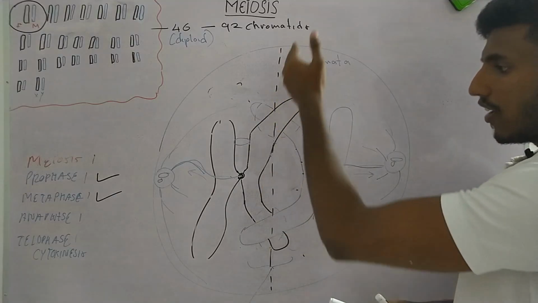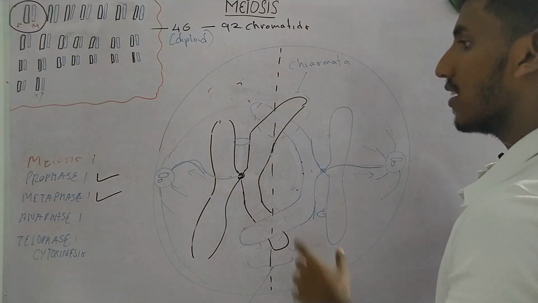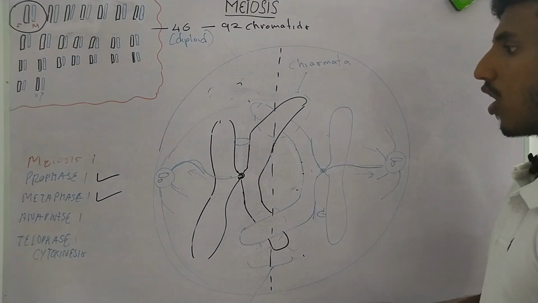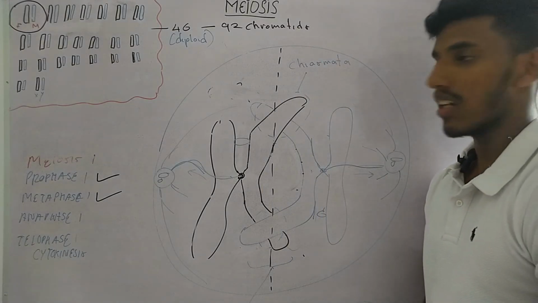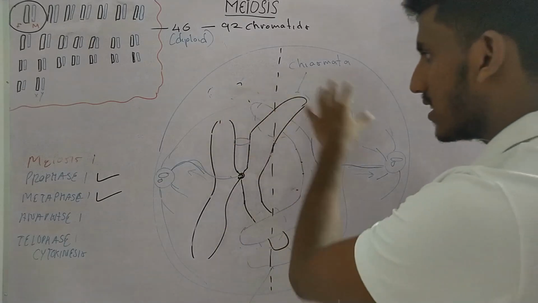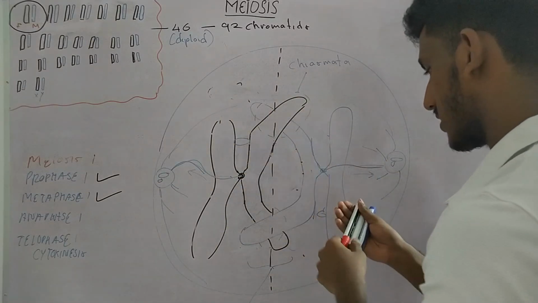Now after all the chromosomes are arranged at the metaphase plate, here we have another thing to learn, that is what we call independent assortment. Now what is this independent assortment? The final outcome of this meiosis I cell division is to produce 2 cells, right?